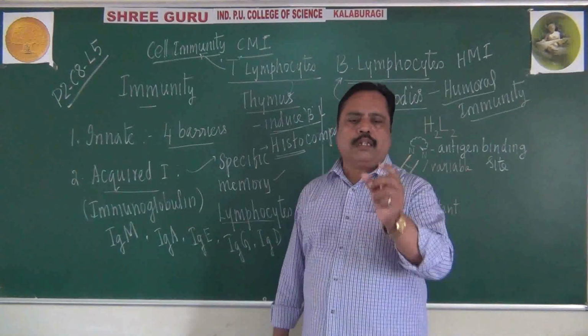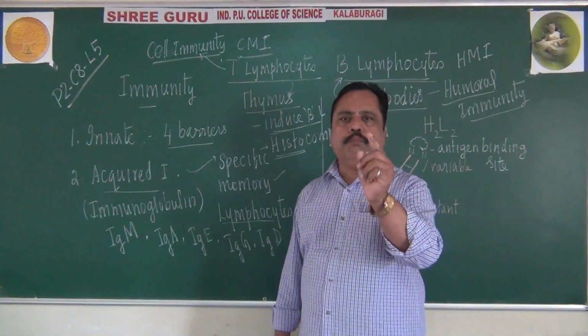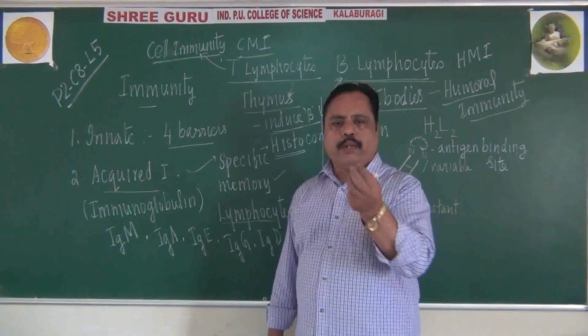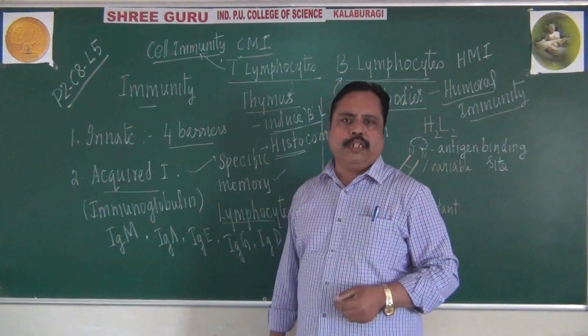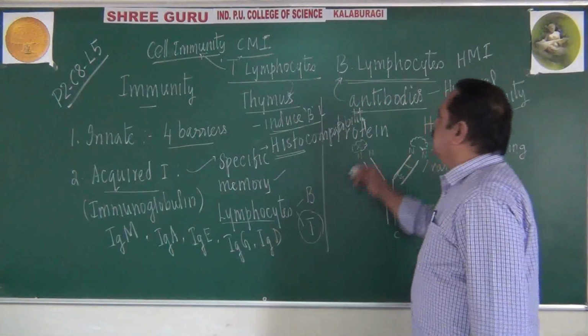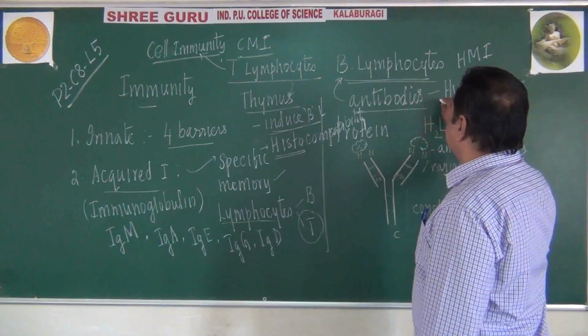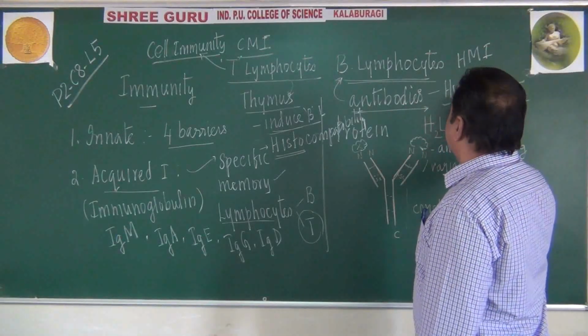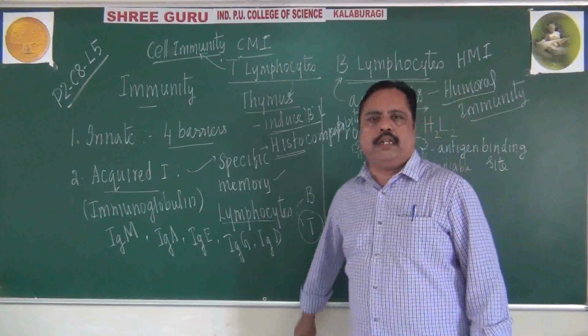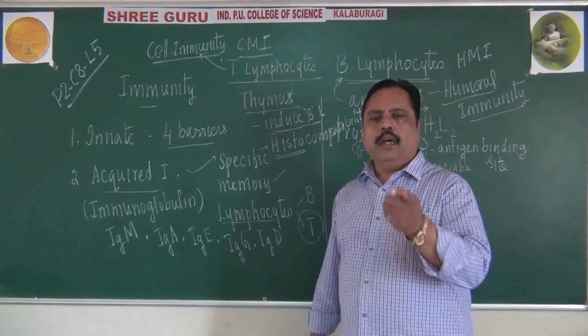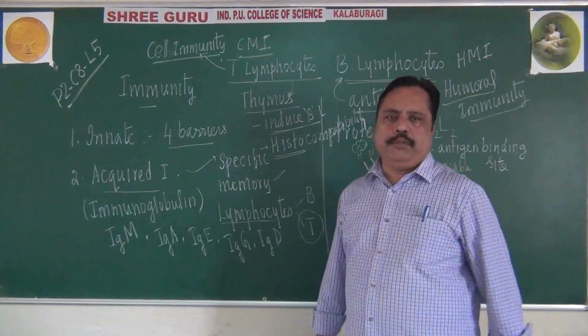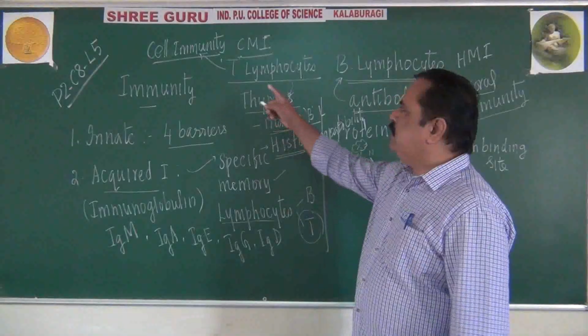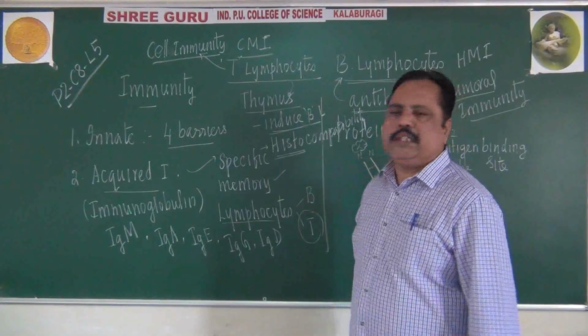That organ, or that bone marrow part, is called the bursa of Fabricius. From that bursa these antibodies are produced. They are called B lymphocytes, producing antibody-mediated or humor-mediated immunity. Cell-mediated immunity is by the T lymphocyte.